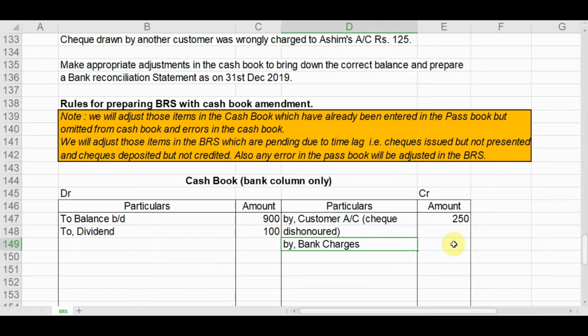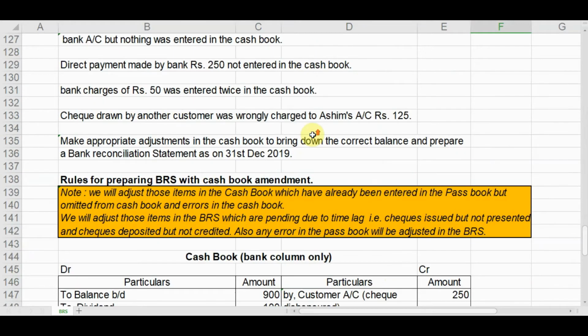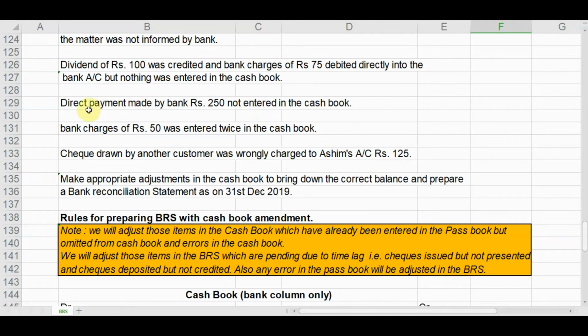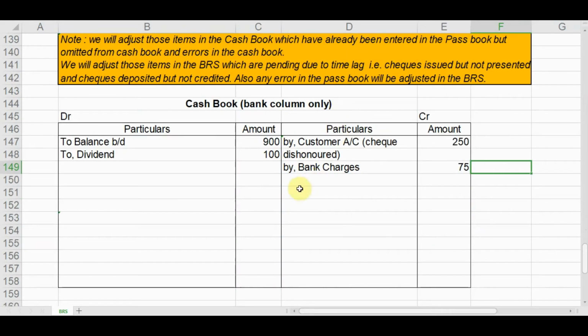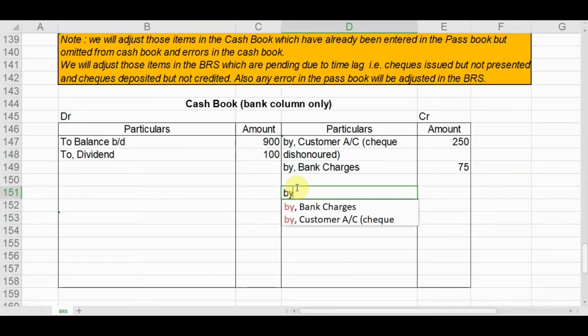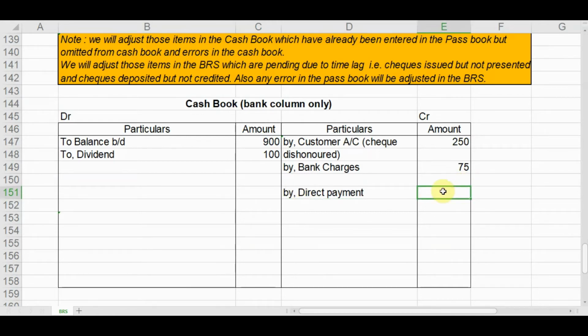By bank charges 75. Next, direct payment made by bank rupees 250 not entered in the cash book. Bank has paid a direct payment but it has not been entered in the cash book. So now it will be entered in the cash book by direct payment. What is the amount? 250.